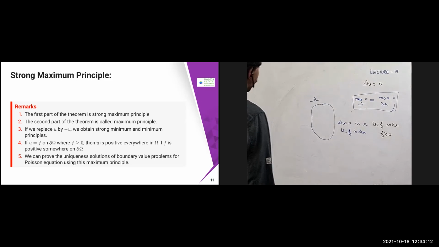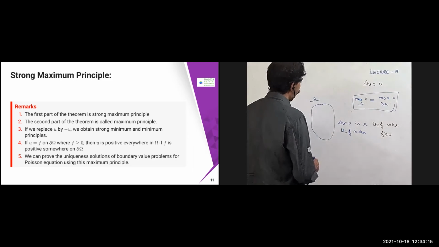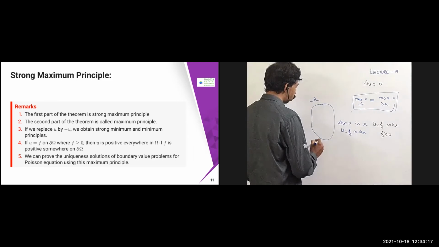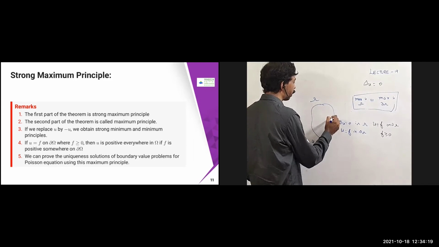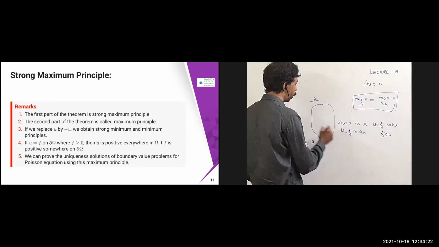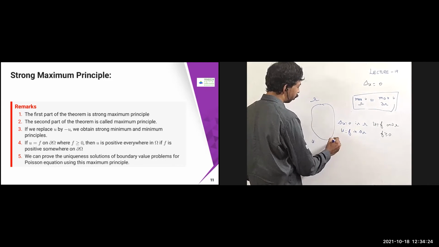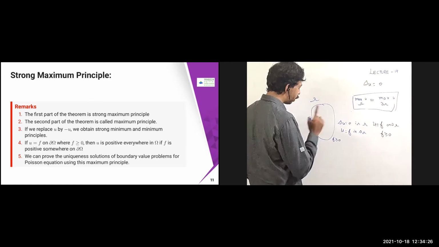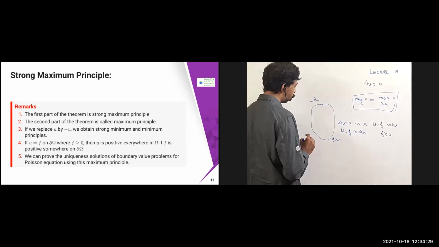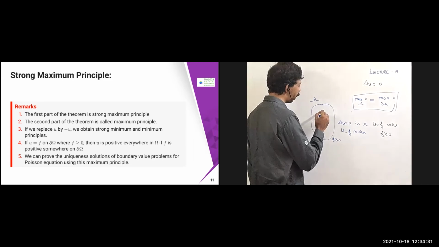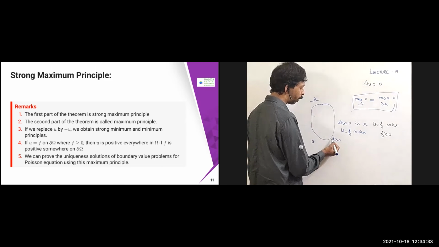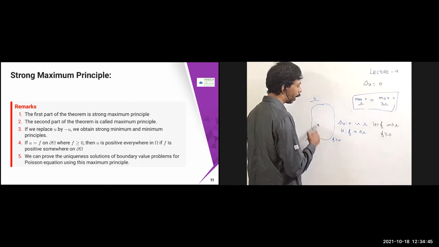Now I want to see what my u is. Suppose my f, on the dou omega part, is positive. Then this theorem is going to assert that your u is going to be positive everywhere. Therefore, if you make a small disturbance on your dou omega, that is going to affect everywhere in the domain. Suppose this is positive at some places, then it is going to propagate everywhere.